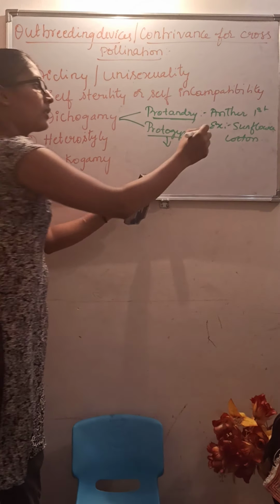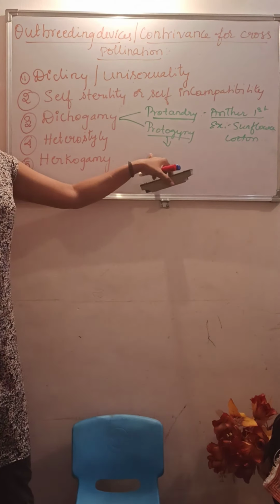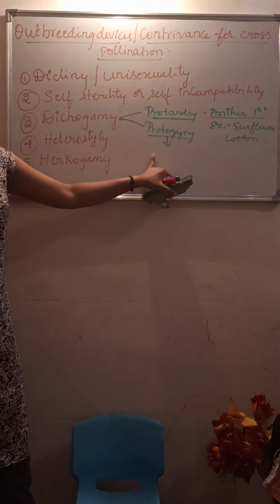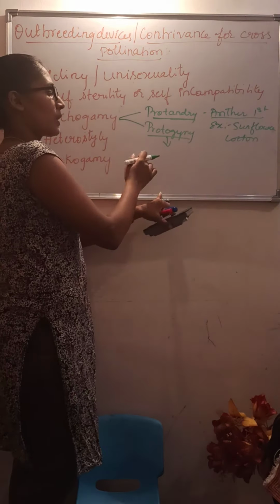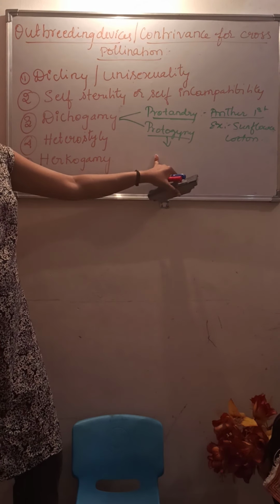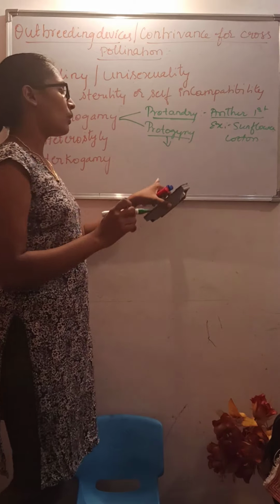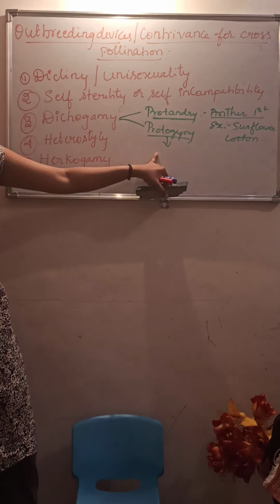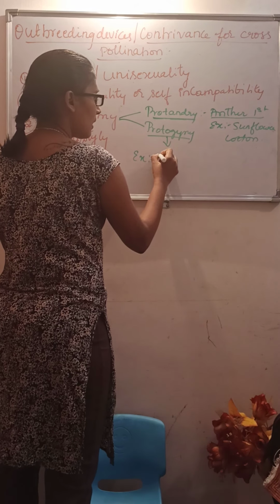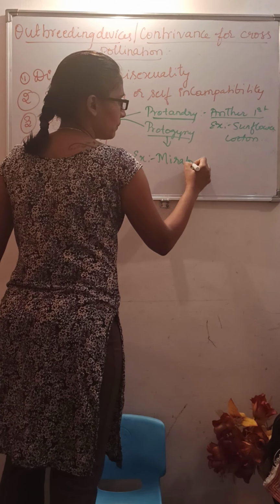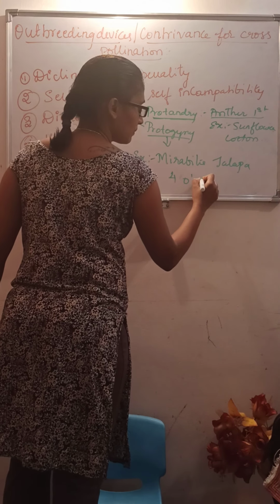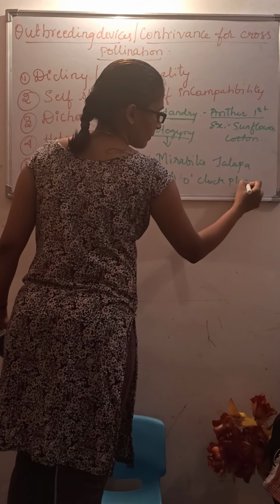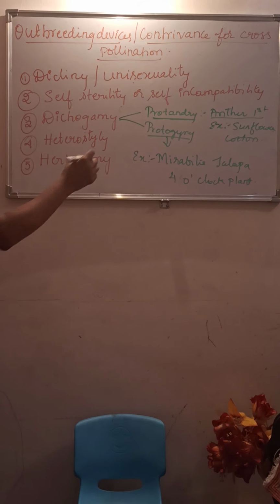Protogyny is just vice versa. Here the stigma of the carpels matures earlier than the anther. That is about protogyny. The example for this is Mirabilis jalapa, which is also called the 4 o'clock plant. Understood? So, protogyny.